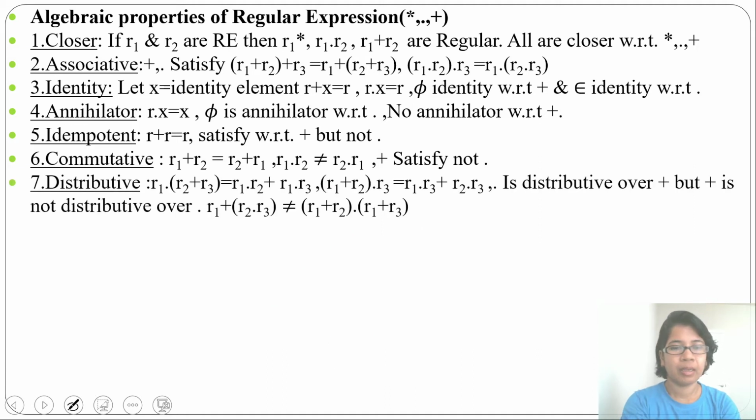Next is distributive. R1 concat (R2 plus R3) is equal to R1 concat R2 plus R1 concat R3. Even you can write (R1 plus R2) concat R3 equal to R1 concat R3 plus R2 concat R3. So the concat operator is distributive over plus, but plus is not distributive over concat. R1 plus (R2 concat R3) is not equal to (R1 plus R2) concat (R1 plus R3). Concat operator is distributive over union, but union is not distributive over concat.